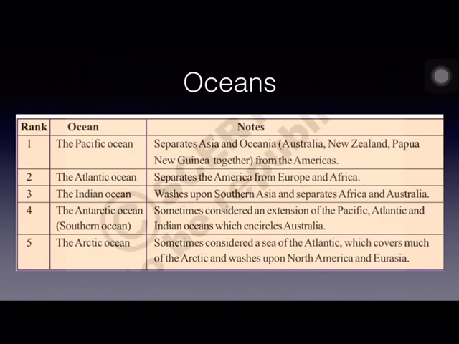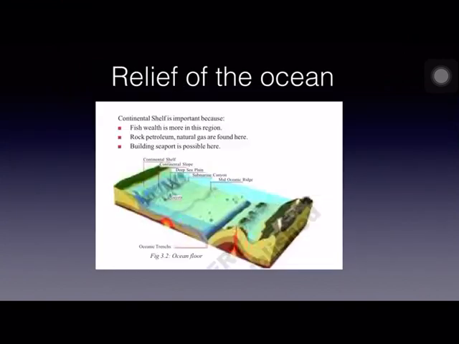So the Antarctic Ocean, it encircles Australia. And the last and the smallest ocean is Arctic Ocean. And sometimes it is considered as a sea of the Atlantic because it is the smallest ocean. It is considered as a sea of the Atlantic, and it covers North America and Eurasia. This is about the oceans. Now, the first successful worldwide deep sea expedition was conducted by the British, and this expedition was called as Challenger.